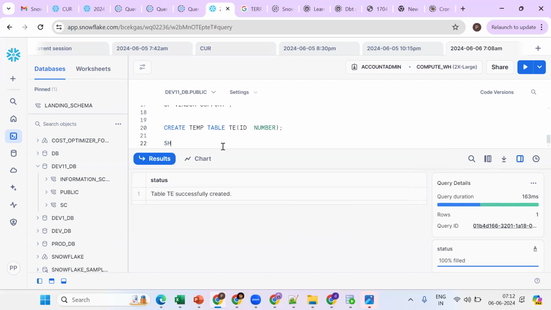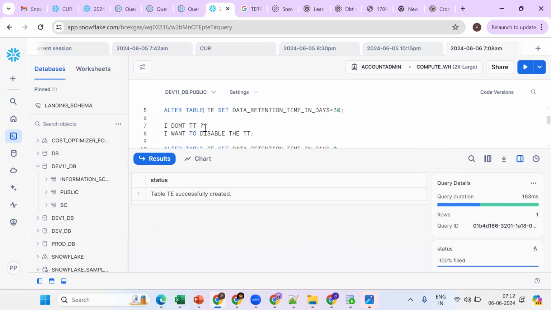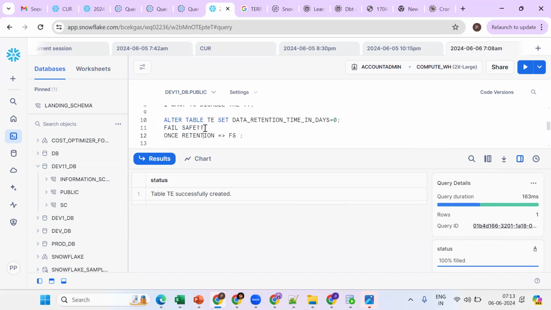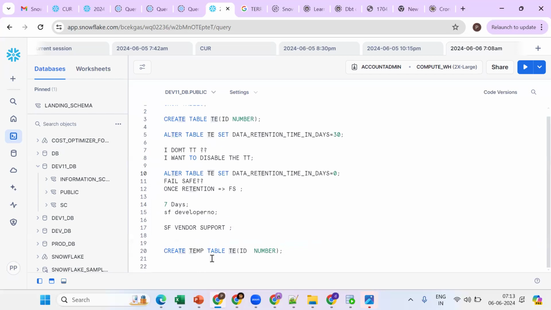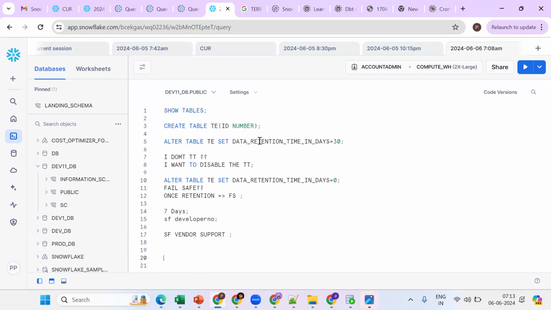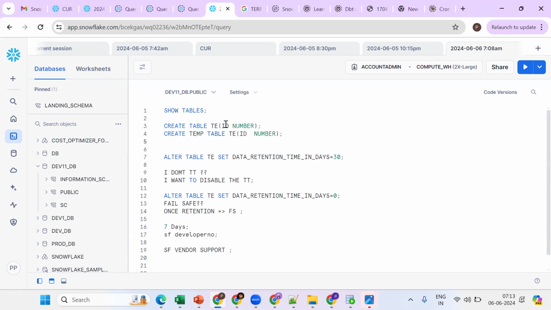Like the same thing, I create one more. Now see, I created the same name. Both have the same name. Now the question is, which table will be there here in the session, permanent table or temporary table? I created the same table with the same name. One is a permanent table, one is a temporary table.